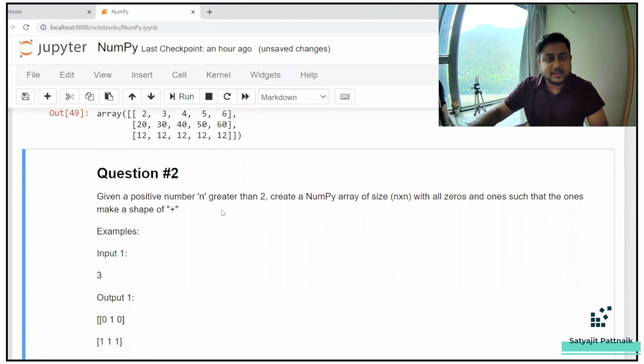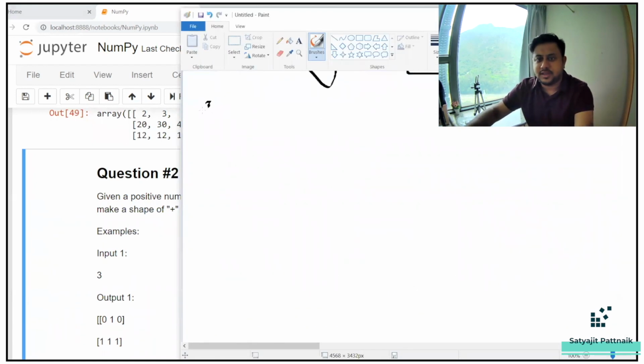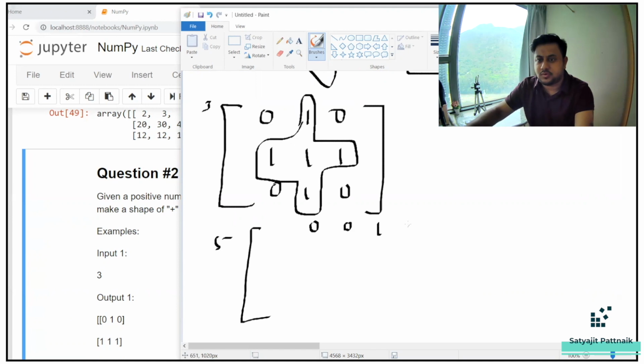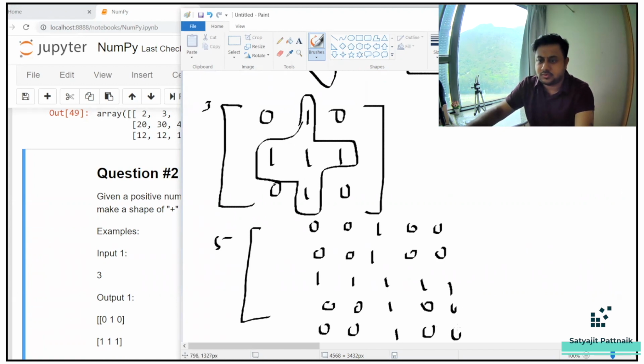So, going on to the next question: given a positive number n greater than 2, create a NumPy array of size n cross n with all zeros and ones such that the ones form the shape of a plus. So basically, if I pass 3, your output should be 0, 1, 0, 1, 1, 1, 0, 1, 0. You can see it is forming a plus here. If you pass 5, it has to be 0, 0, 1, 0, 0, 0, 0, 1, 0, 0, 1, 1, 1, 1, 1, 0, 0, 1, 0, 0, 0, 0, 1, 0, 0. So a plus is being formed here.